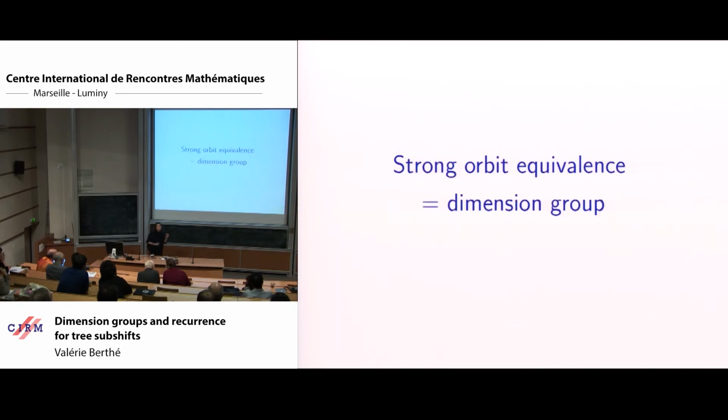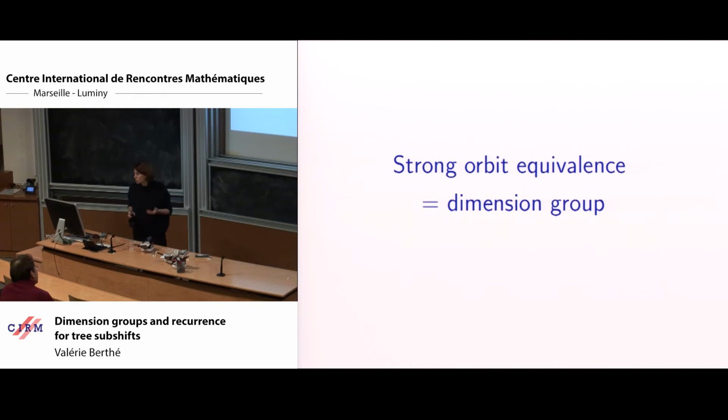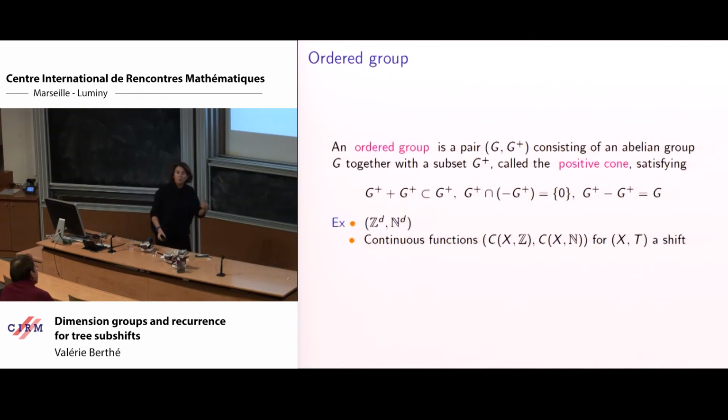But if we want to speak about strong orbit equivalence, we need something more refined than just considering measures. We need the notion of dimension group. And to introduce the notion of dimension group, I just start with the notion of ordered group. And once we have ordered groups, we will go to dimension groups. So an ordered group is just a group which is endowed with a notion of order, which is a positive cone.